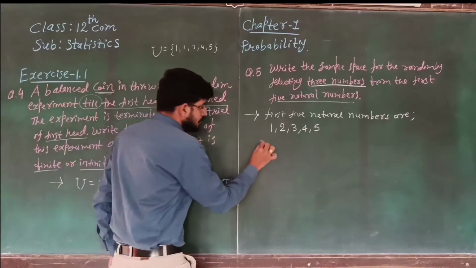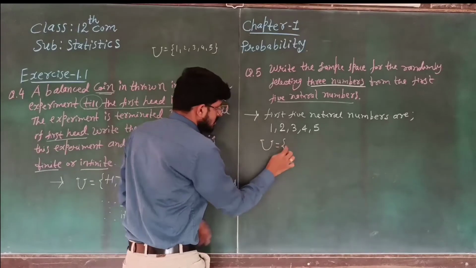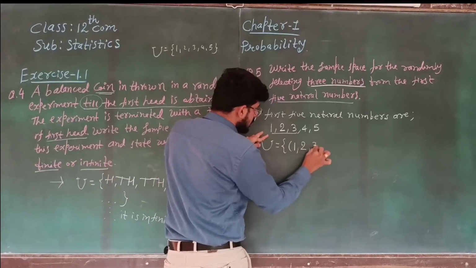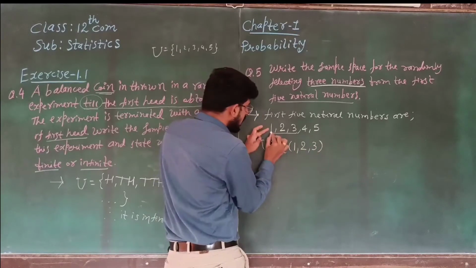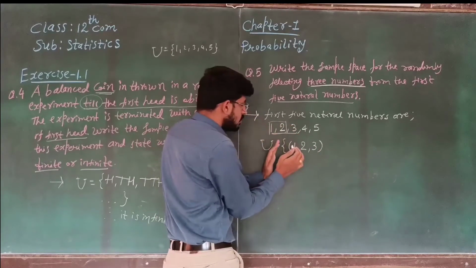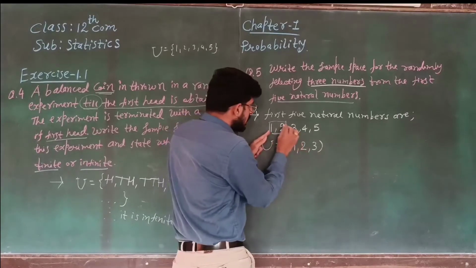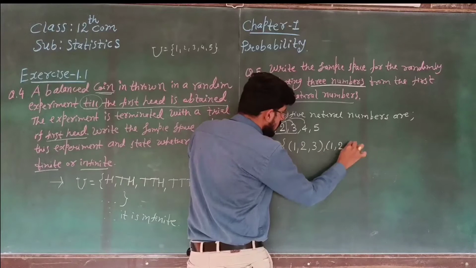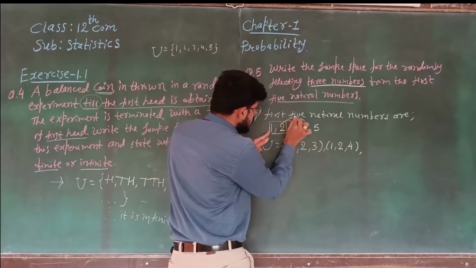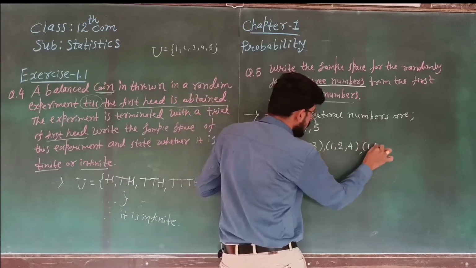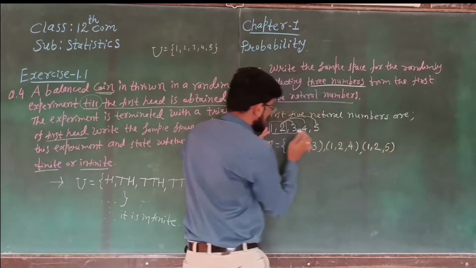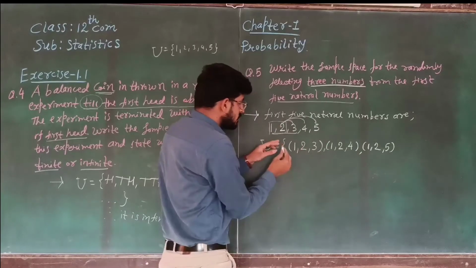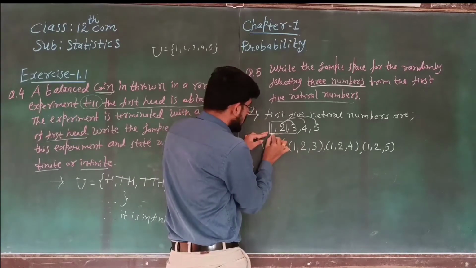Suppose the first case is 1, 2, 3. Yes or no? Then see, here 1 and 2 are fixed. Keep in mind 1 and 2 fixed. Then 1, 2, 3. Then write down 1, 2, 4. The second case is 1, 2, 4. The third case is 1, 2, 5. So 1, 2, 3; 1, 2, 4; 1, 2, 5. Is it clear?